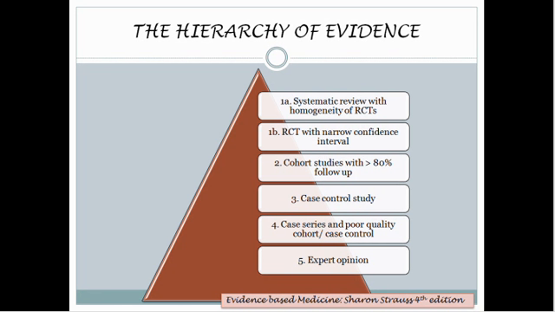Whereas level 4 evidence comprises case series and poor quality cohort or case control studies. Note that cohort studies are said to be of poor quality if comparison groups are not clearly defined, exposures and outcomes are not measured in the same manner, confounders are not appropriately identified and adjusted, or if follow-up is insufficient. Level 5 evidence consists of expert opinion without explicit critical appraisal.